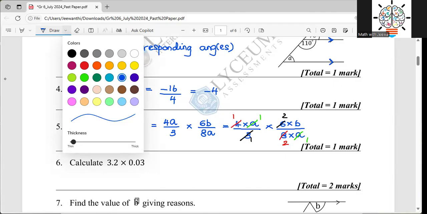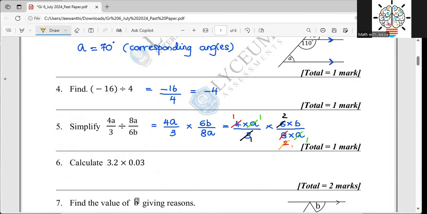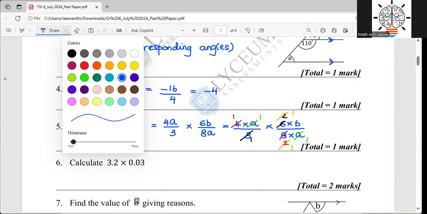I'll take a totally different color. This one, you can see 2 times 1 and 2 times 1. We can simplify like that. 4 times 1, 4 times 2. Then 3 times 1 and 3 times 2, 6. So then 2 and 2 we can simplify. Then we will write our answer.